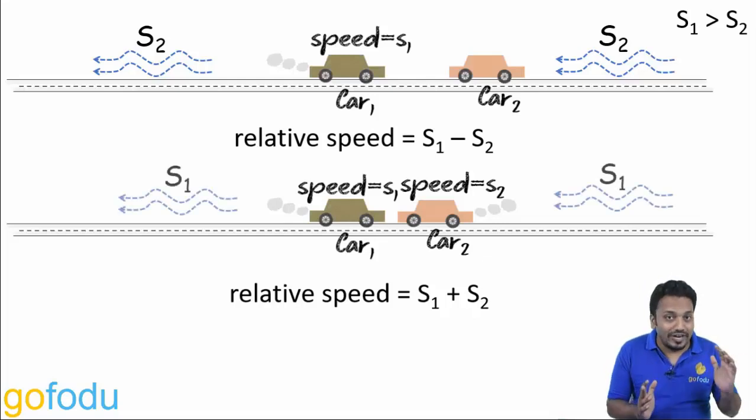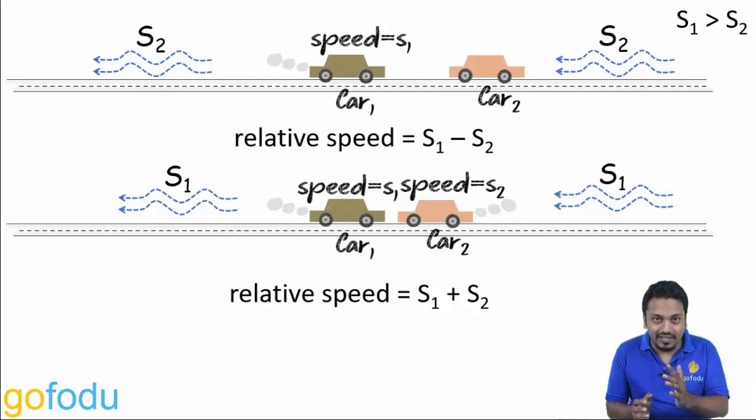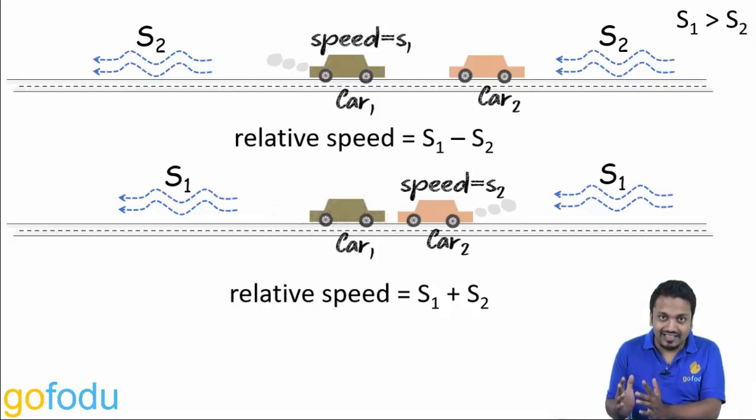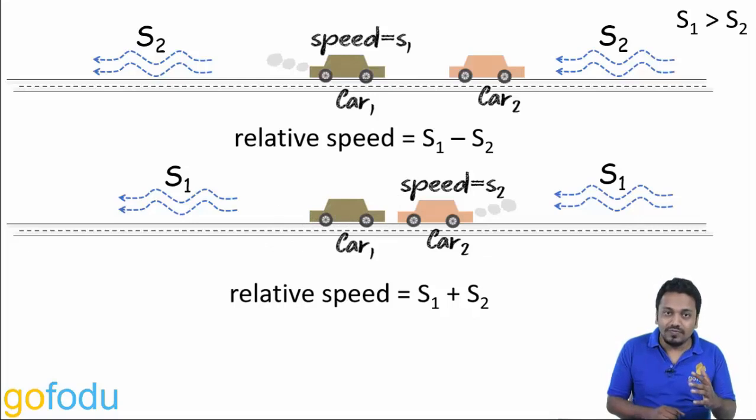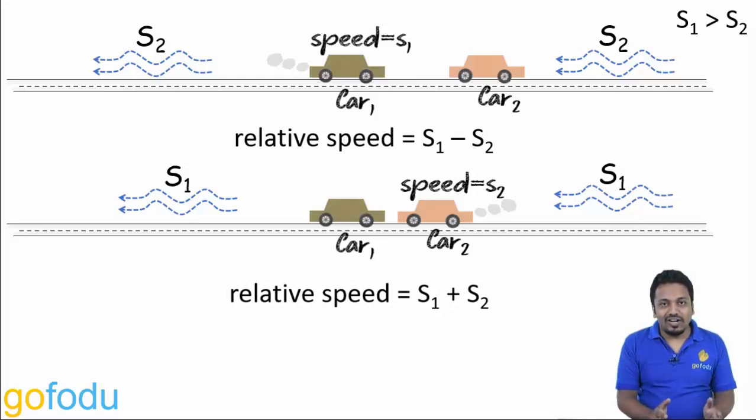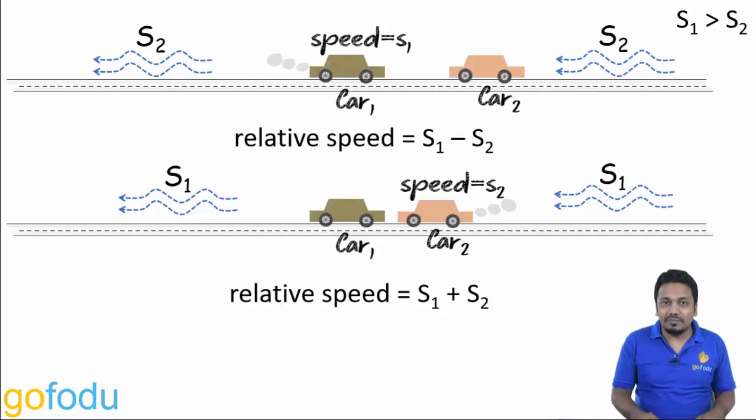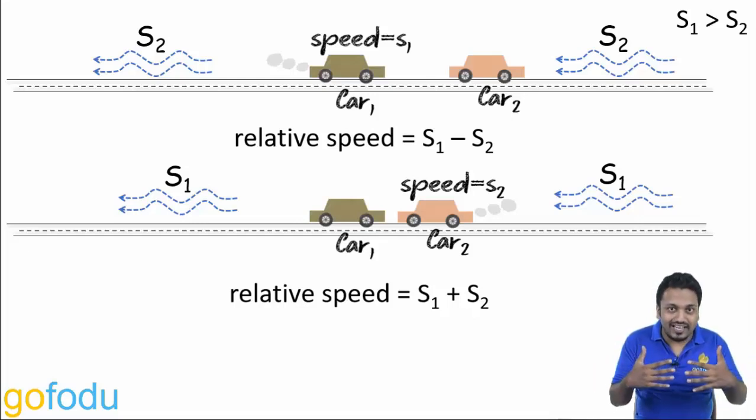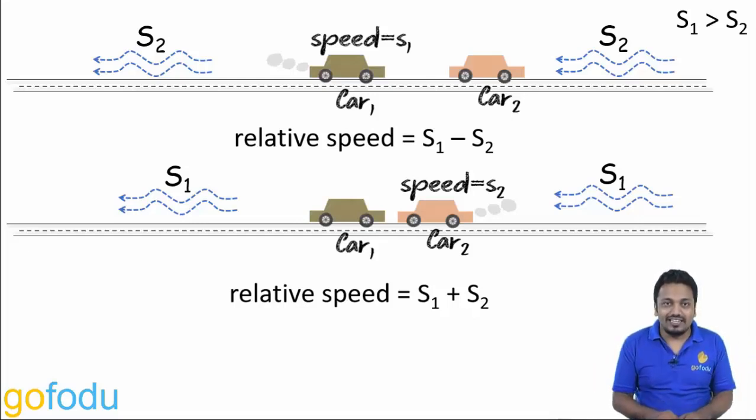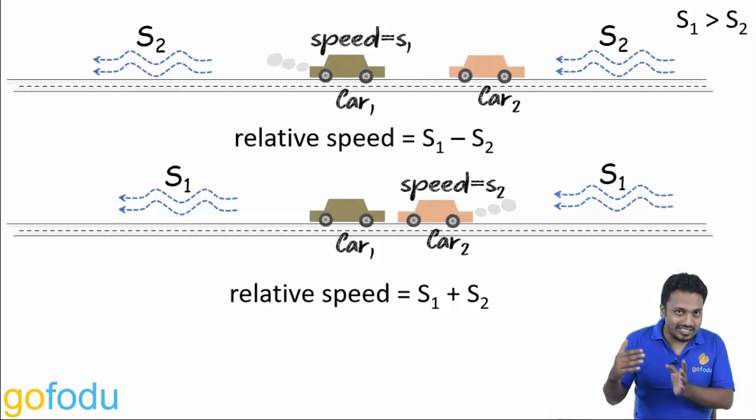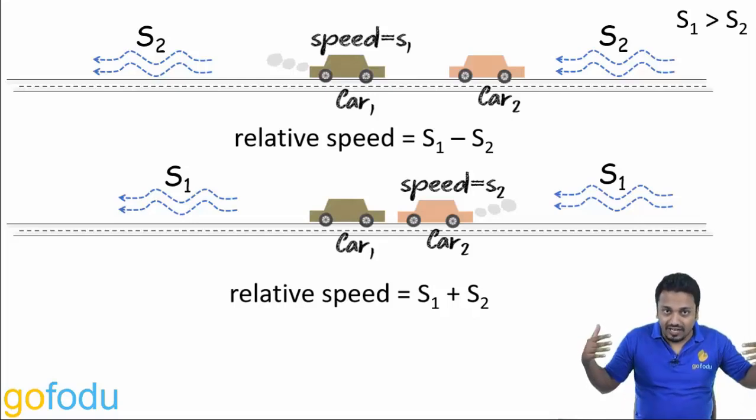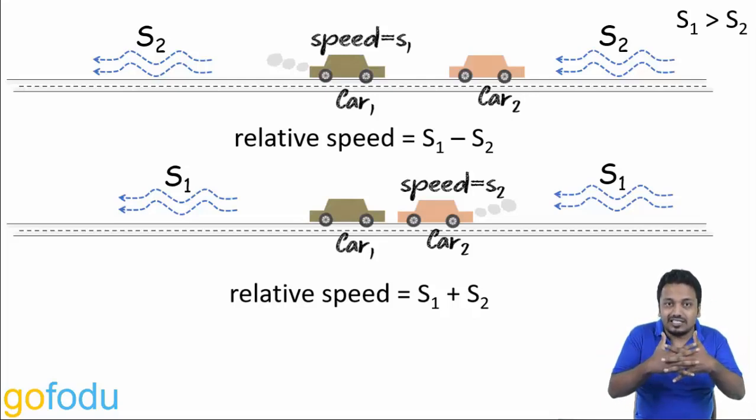You can also assume wind counteracting the speed of car 1 and making it stationary. The same wind will act on car 2, thereby increasing its speed to S1 plus S2. In short, you have to remember just two things. Two objects moving in the same direction, subtract their speeds to get relative speed, and if they are moving in opposite directions, add their speeds to get relative speed. If they are moving in the same direction, subtract their speeds. If they are moving in the opposite direction, add their speeds.